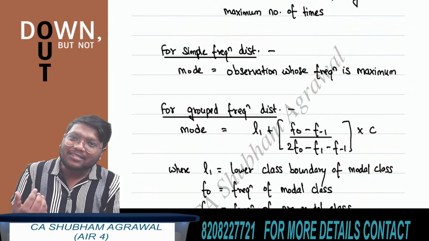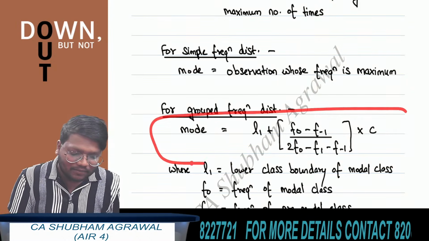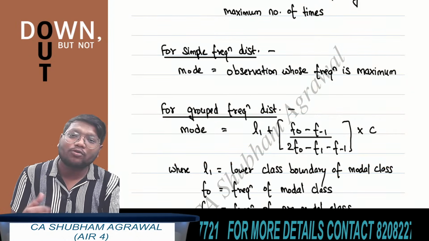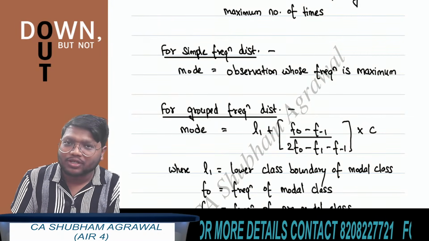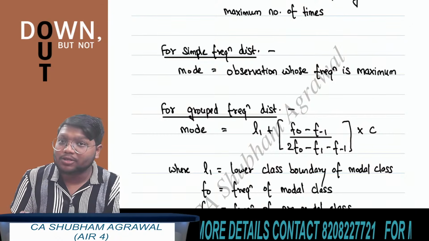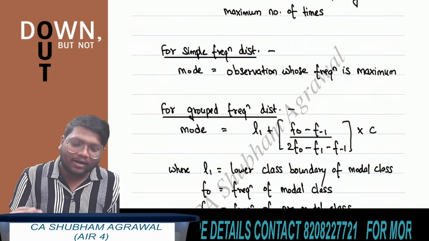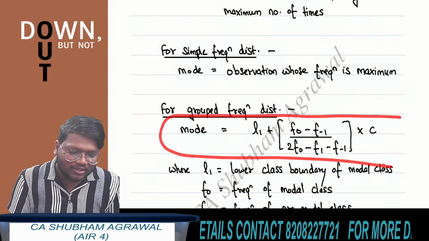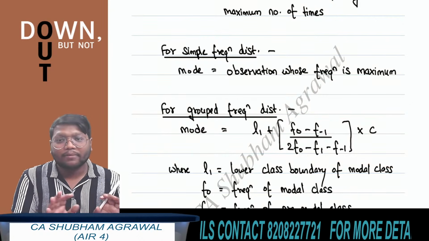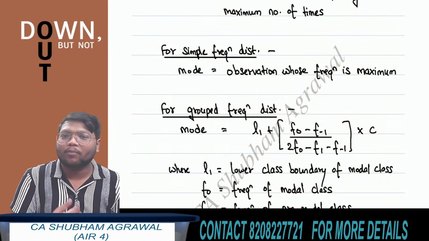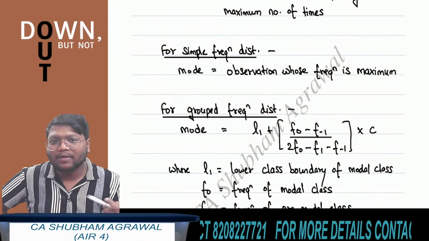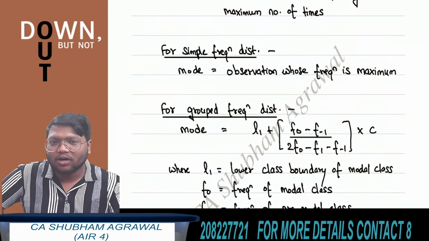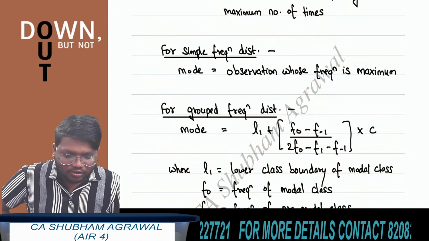They can ask questions based on this result. There is very little chance of a question being asked on the median of a grouped frequency distribution or the arithmetic mean of a grouped frequency distribution. But ICAI has already tested around 2 to 3 questions based on this result. So all of you have to remember this result. It is very important from the exam point of view, and you can get the answer in less time here. It will not take much time to find the mode of a grouped frequency distribution. Just you should know this formula.